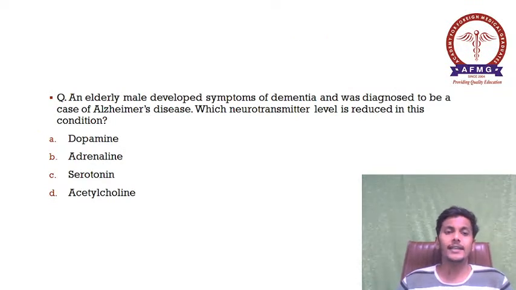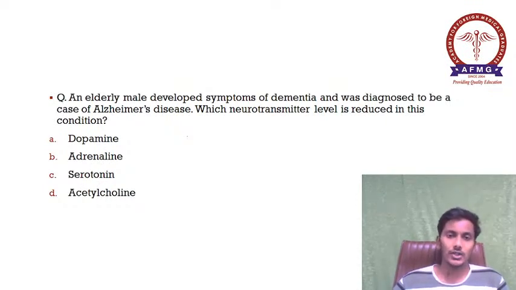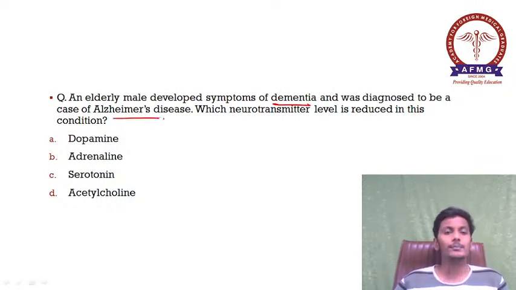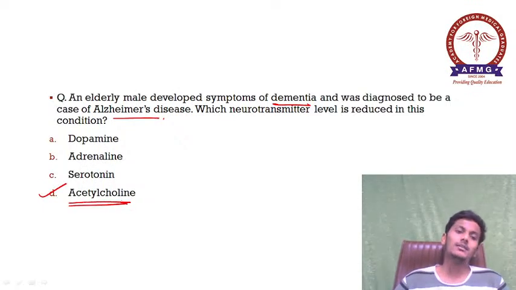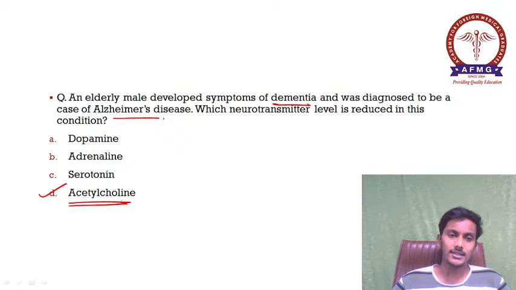Moving further, an elderly male developed symptoms of dementia and was diagnosed to be a case of Alzheimer's disease. Which neurotransmitter level is reduced in this condition? Usually when we start reading a question we come to a diagnosis, but in some questions the diagnosis is already given, and this is one of that type. They have just asked which is the neurotransmitter deficiency in this case. In cases of Alzheimer's disease, it is option D, that is acetylcholine. Please remember, acetylcholine deficiency is seen in Alzheimer's disease. This is very much important.